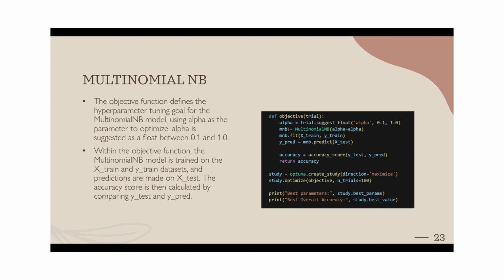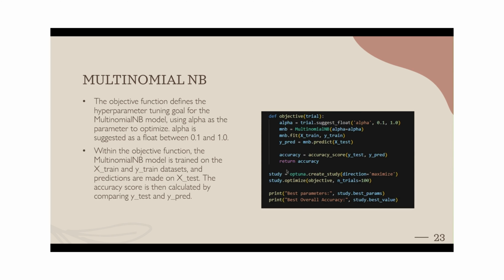So here in the multinomial NB, the hyperparameter is the alpha value. The alpha value is chosen as a float between 0.1 and 1.0. It's going to consider every single value, and here we are trying to maximize the accuracy, running it for 100 trials and capturing the best hyperparameter along with the best accuracy.